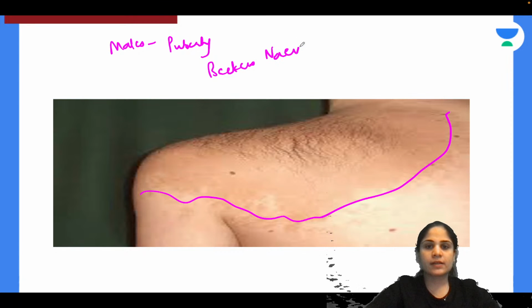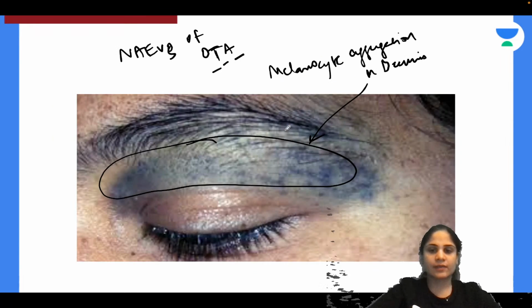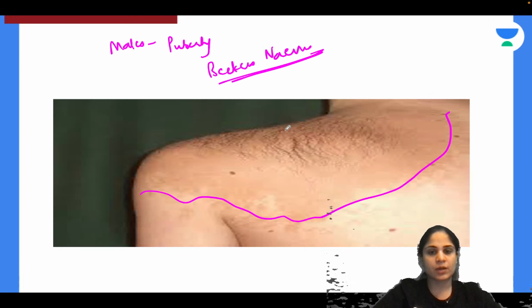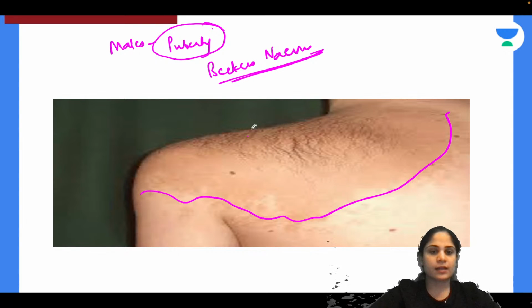Now can you tell me, Becker's nevus, why is it brown in color? Both these nevi are blue in color, but Becker's nevus is brown in color. And one very specific feature about Becker's nevus, other than the fact that it occurs at puberty, is the presence of this hair on top.